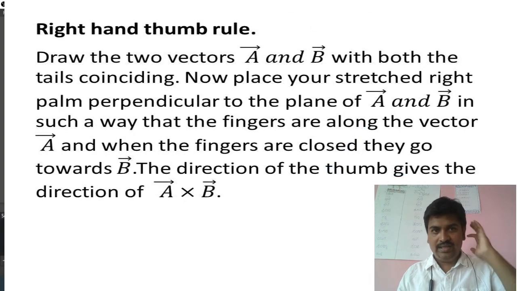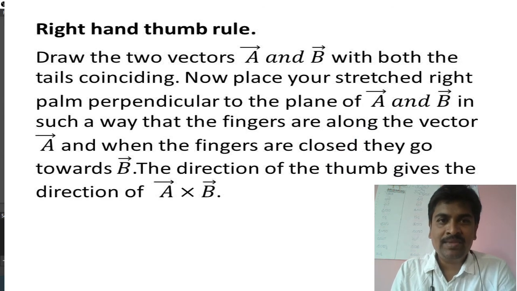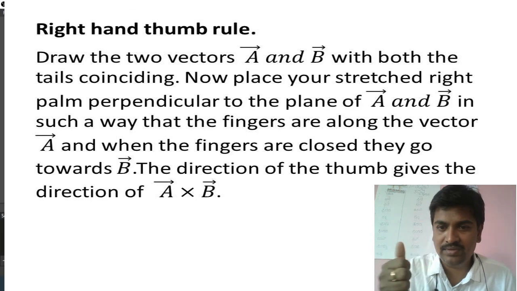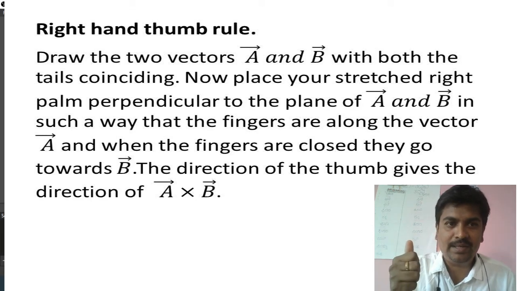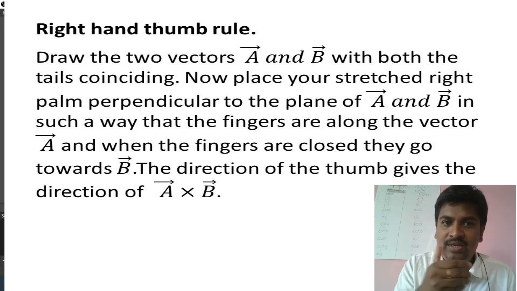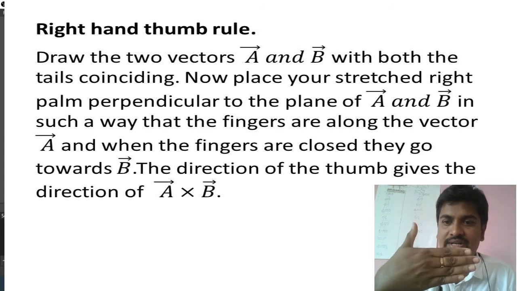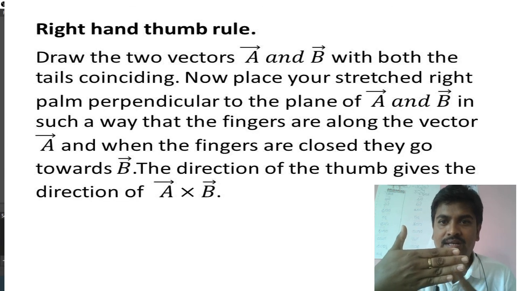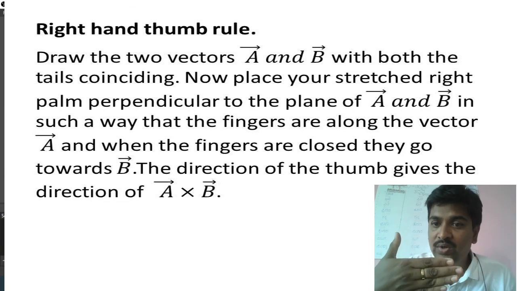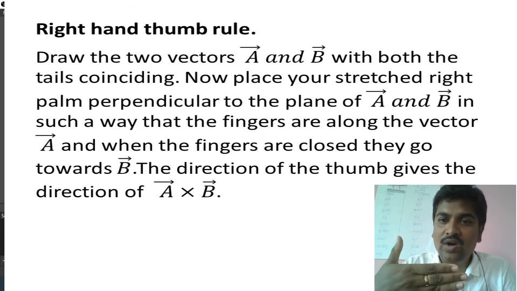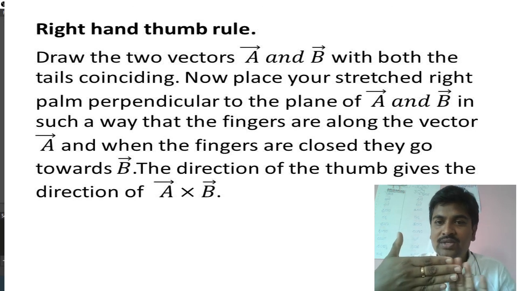There is another rule here to find out the direction of A cross B, and that is the right hand thumb rule. This is an interesting rule. It may look like a left hand for you, but this is a right hand of mine. We have two vectors. Now place your stretched right palm perpendicular to the plane of A and B in such a way that the fingers are along the vector A. So your fingers should be along the vector A.